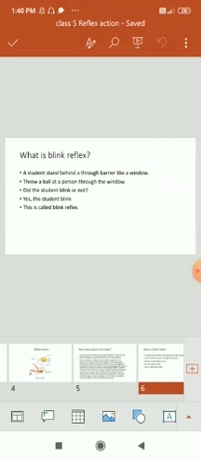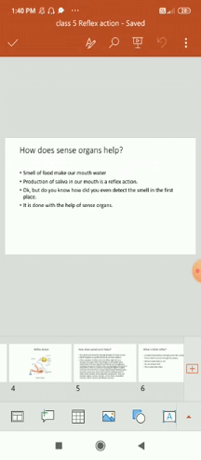What is a blink reflex? Suppose a student is behind a barrier like a window, and you throw a ball at a person through the window. Did the student blink or not? Suppose a student is throwing a ball through the window, and you are on the other side of that window. Do you blink your eyes? Yes, definitely you will blink your eyes. That is nothing but a blink reflex.